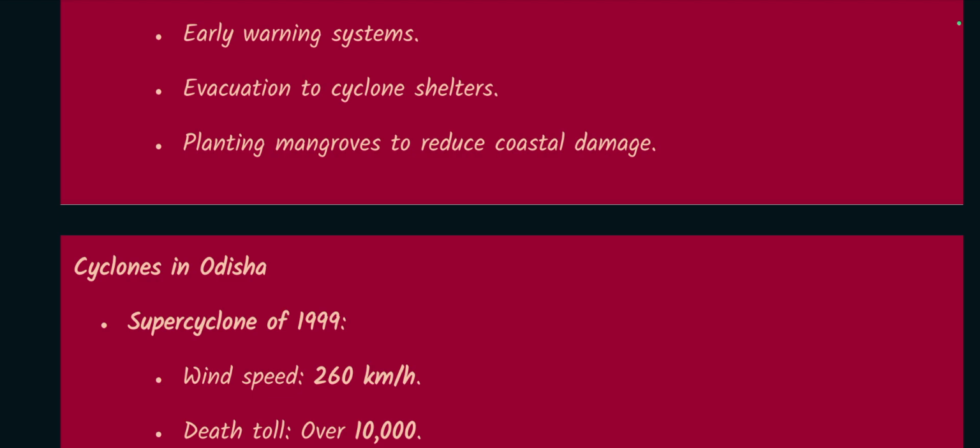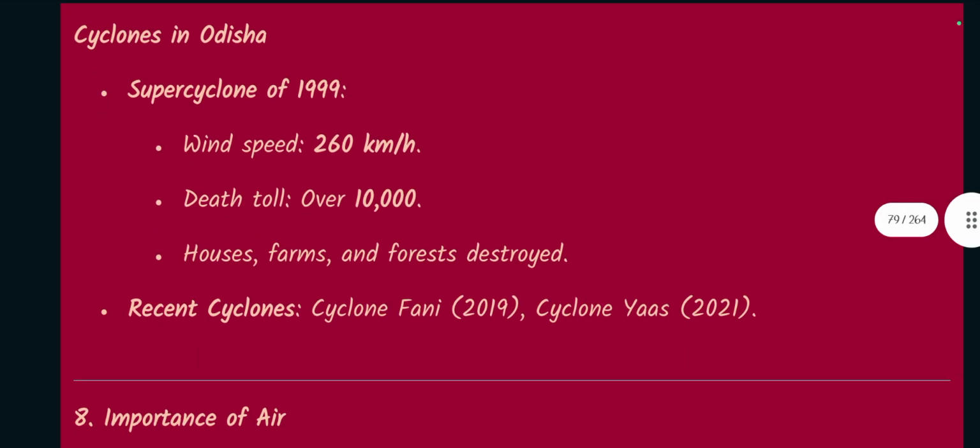Cyclones in Odisha. Super cyclone of 1999. Wind speed 260 km per hour. Death toll over 10,000. Houses, farms, and forests destroyed. Recent cyclones: Cyclone Fani in 2019, Cyclone Yas in 2021.